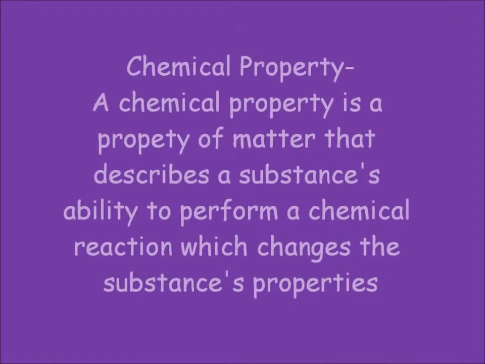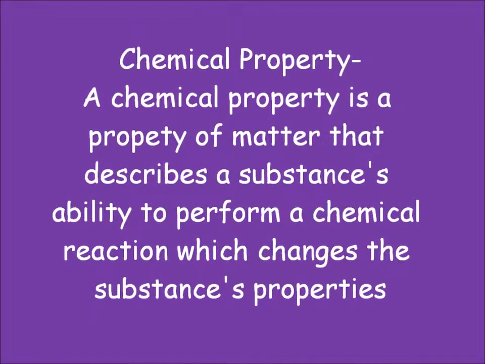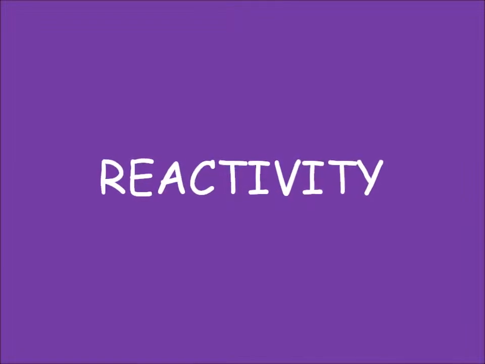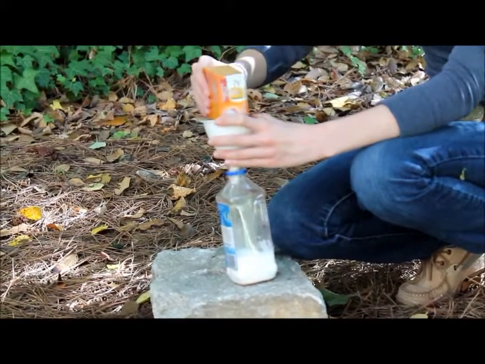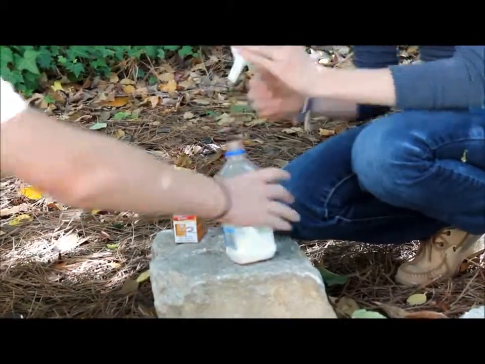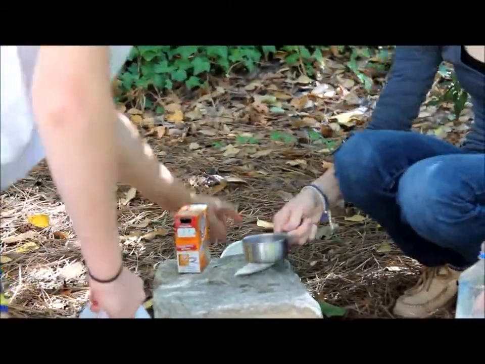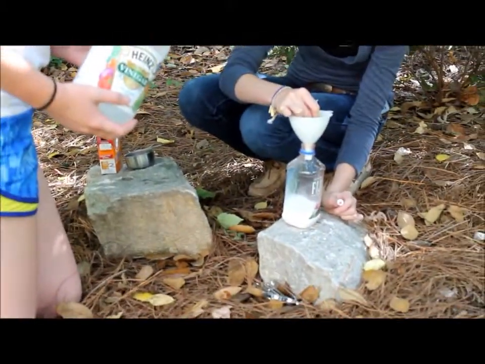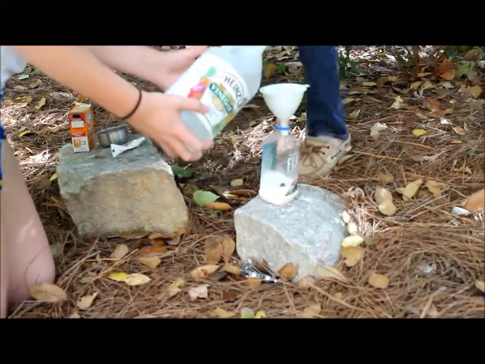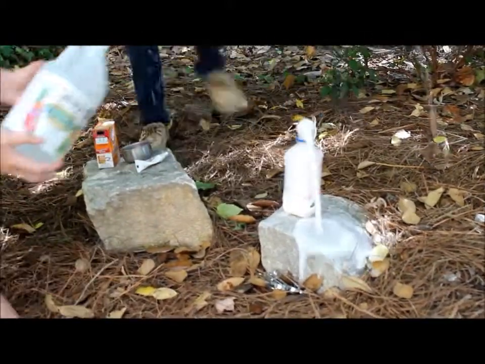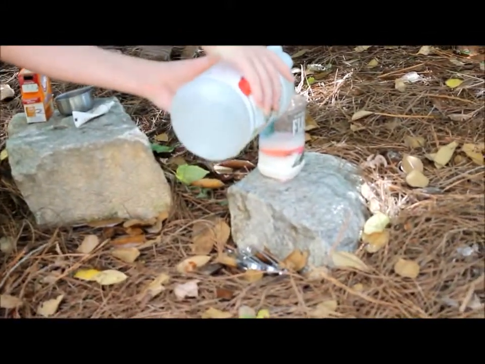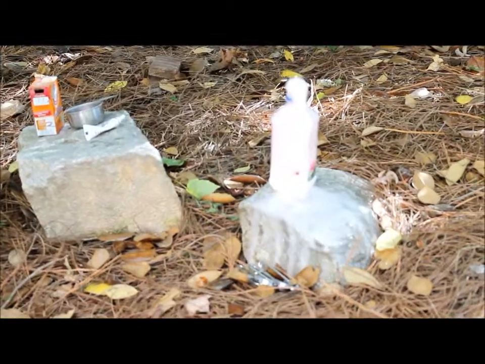A chemical property is a property of matter that describes a substance's ability to perform a chemical reaction which changes the substance's properties. Reactivity. By combining baking soda, a little bit of red food coloring, and vinegar, we were able to show a chemical property known as reactivity. When the vinegar combines with the baking soda, the two substances react and fizz and bubble to form a new substance. This is an example of a chemical property because the substance's properties are changed.